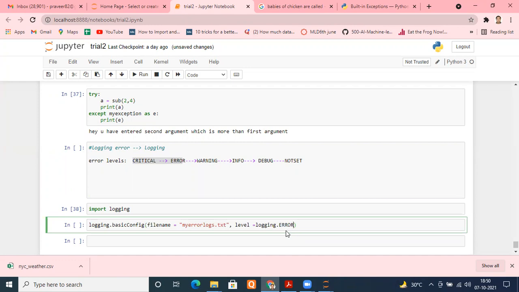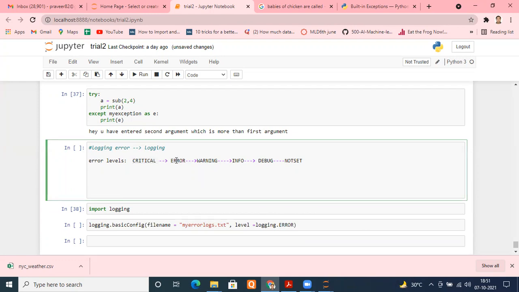So I define the level, and remember, when I define error, it will take that level as well as the levels above it. So it will capture critical and error. If I put warning, it will take warning, error and critical. If I define info, it will capture info as well as all above that. If I define debug, then all above that. Error gives error plus critical. Warning gives warning plus error plus critical. Info gives info plus warning plus error plus critical.